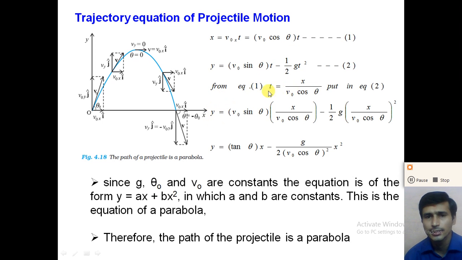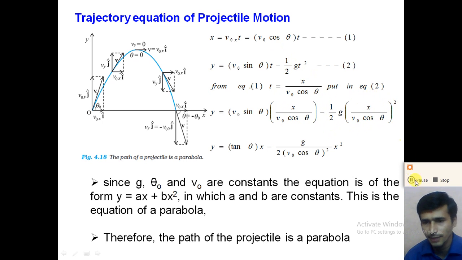See here, from equation number 1, t is equal to x divided by V0 cos theta, and put this into equation number 2, y is equal to V0 sin theta. Instead of t we place x divided by V0 cos theta, minus 1/2 g into x divided by V0 cos theta whole square.